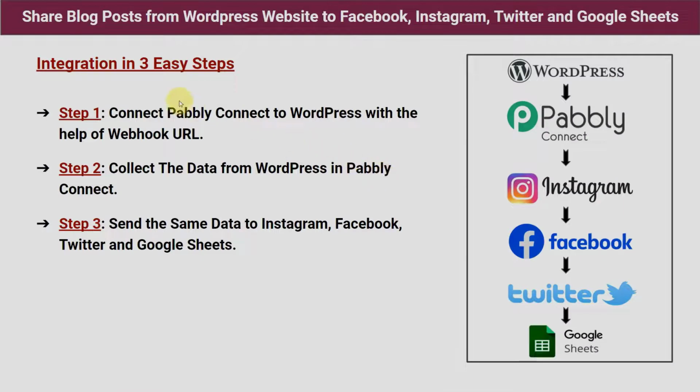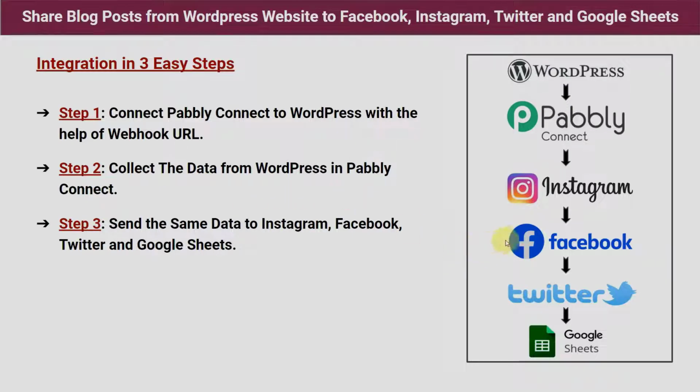So guys, these are the 3 easy steps by which you can also make this integration or connection between WordPress and all your social media handles and Google Sheets. Okay, so step 1 is connect Pabbly Connect to WordPress with the help of webhook URL. So first of all, we are going to open Pabbly Connect and connect our WordPress blog page with Pabbly Connect. And step 2 is collect the data from WordPress in Pabbly Connect.